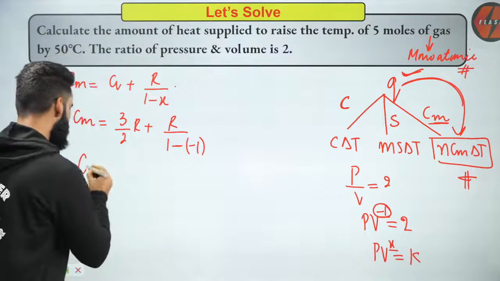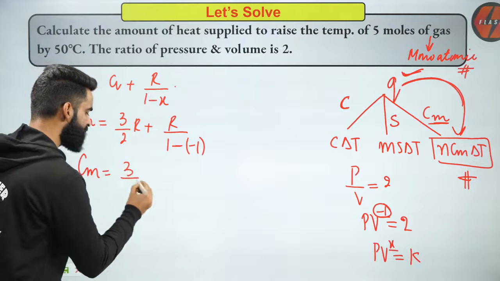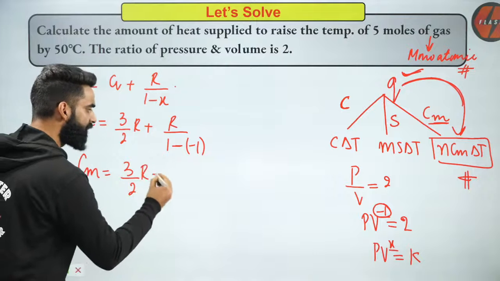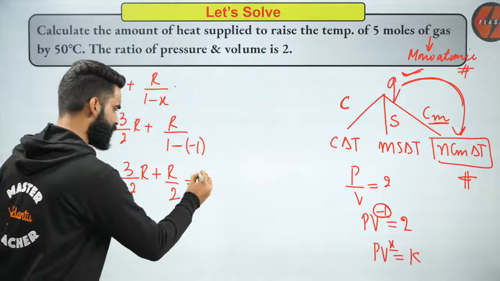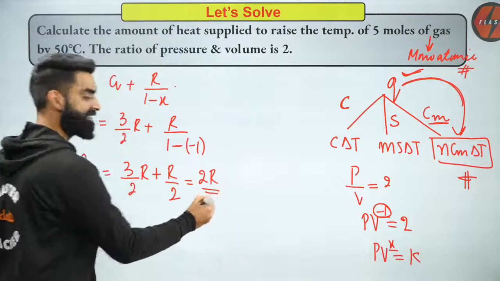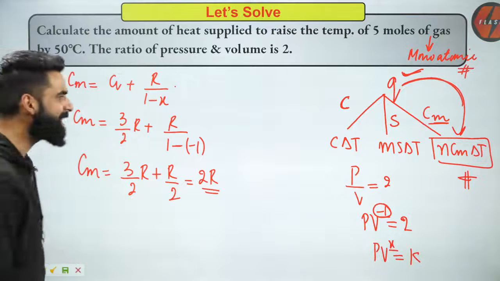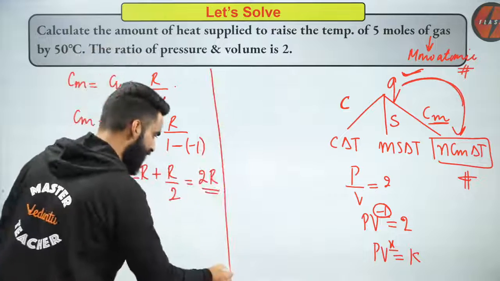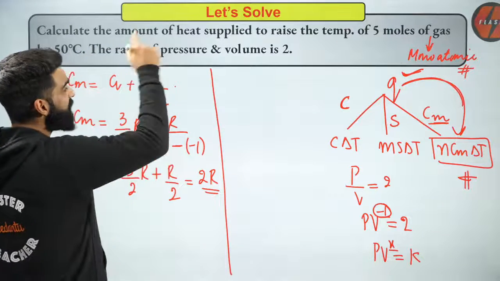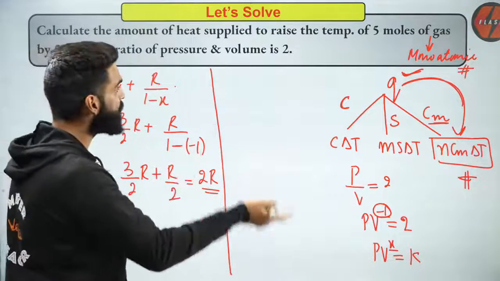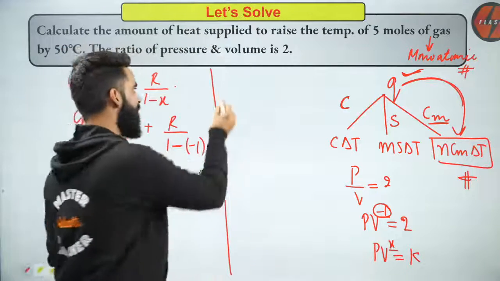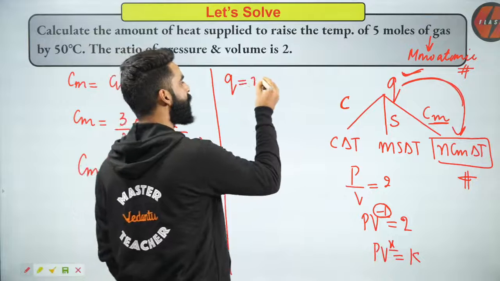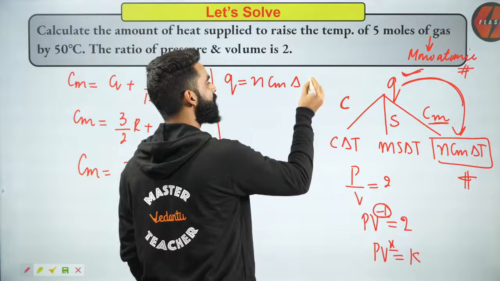Correct? Now I got the Cm value, the molar heat capacity for the gas. That is 3 by 2 R plus R divided by 2. This will be 4R divided by 2, that means 2R. Since I got the molar heat capacity of the gas, in order to calculate how much heat is supplied to raise the temperature of 5 moles of the gas by 50 degrees centigrade, I'll simply use the formula Q is equal to n Cm delta T, right?